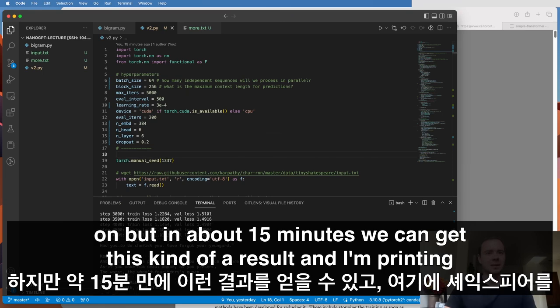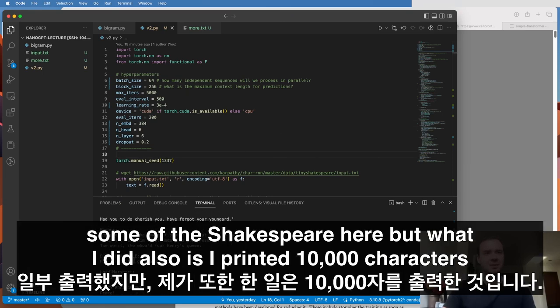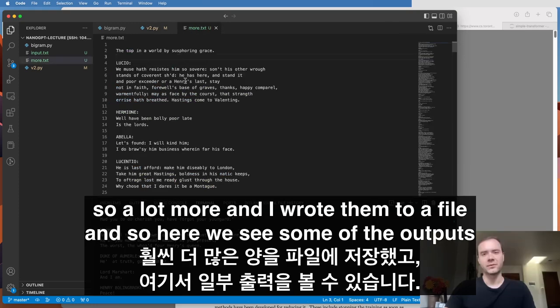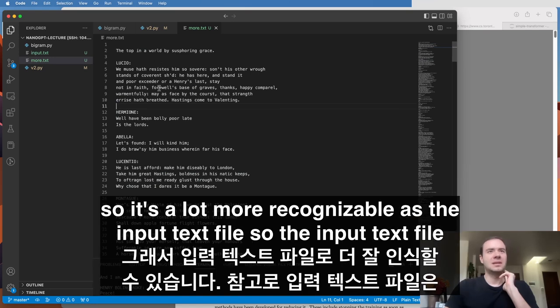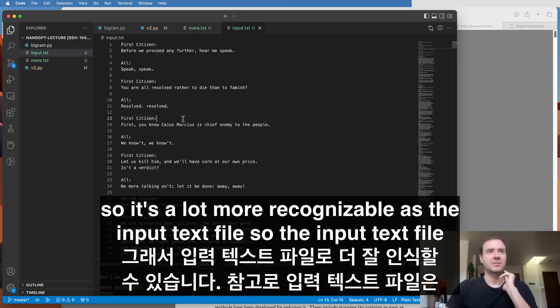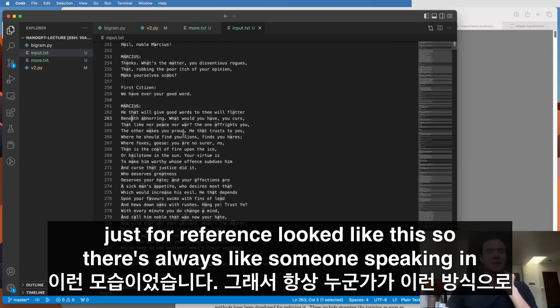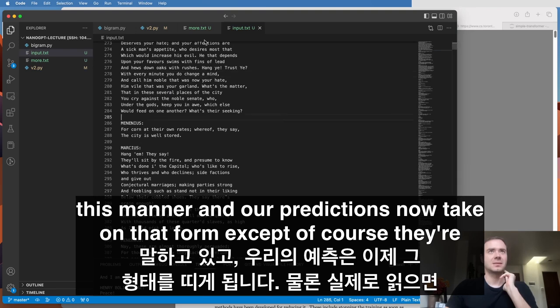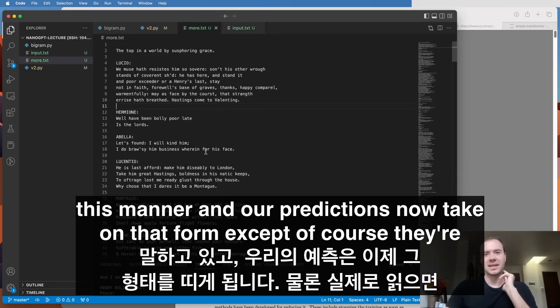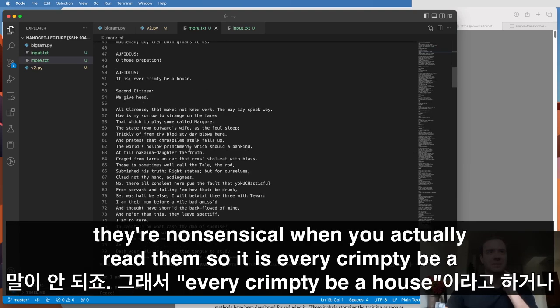And I'm printing some of the Shakespeare here, but what I did also is I printed 10,000 characters, so a lot more, and I wrote them to a file. And so here we see some of the outputs. So it's a lot more recognizable as the input text file. The input text file, just for reference, looked like this. So there's always like someone speaking in this manner. And our predictions now take on that form. Except, of course, they're nonsensical when you actually read them.